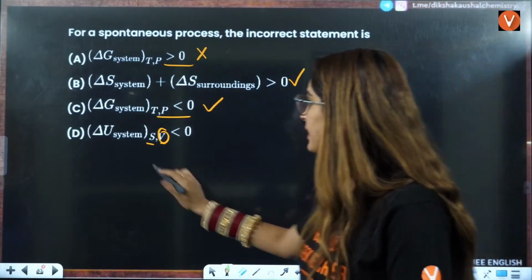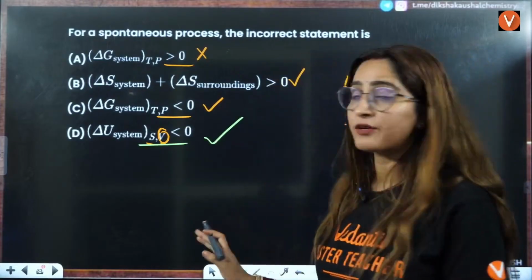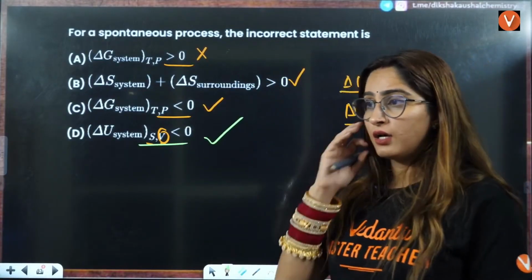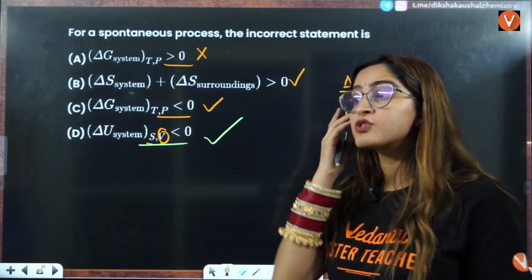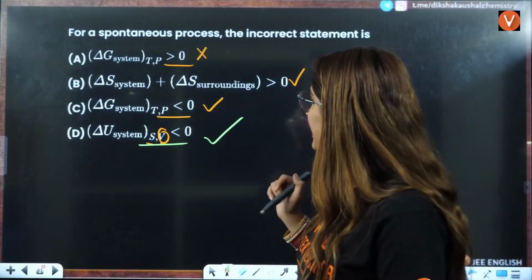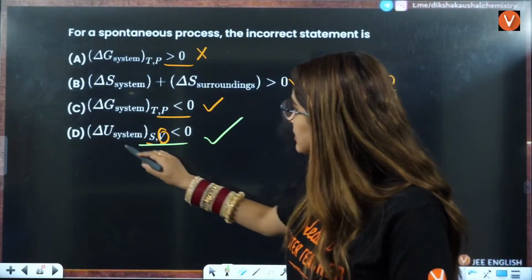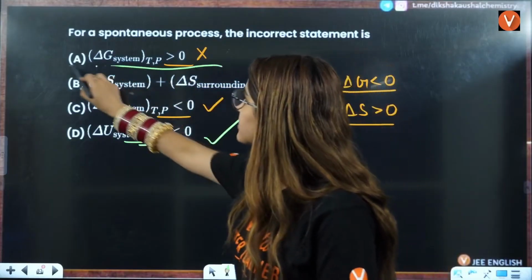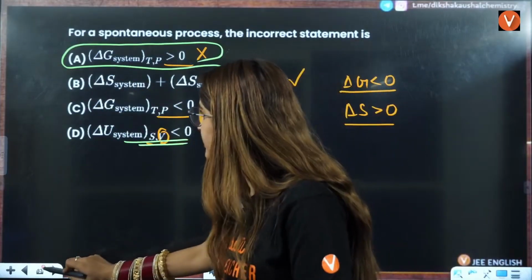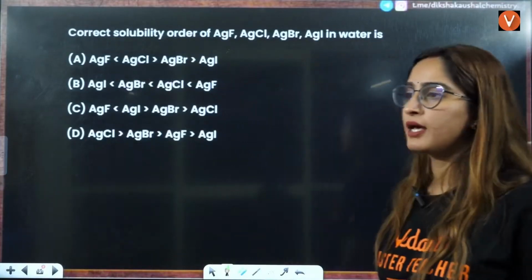So that is also the correct thing. At constant entropy and volume, we can say that this is also true. So this is definitely not true. The incorrect statement is A.